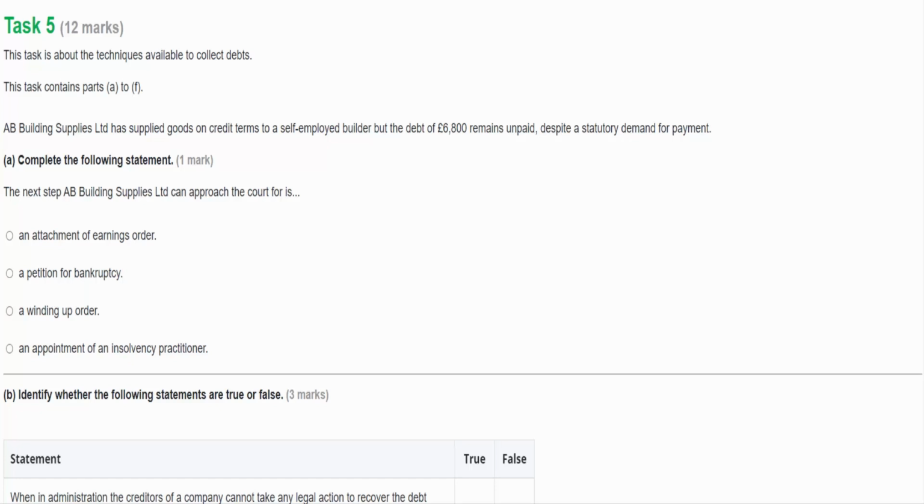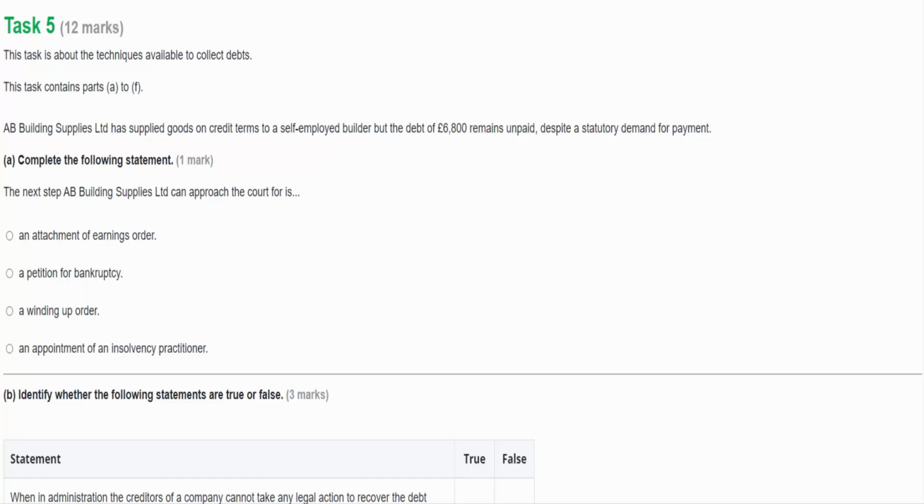Normally, we'd make this demand within 4 months of the debt, but if it's older than 4 months, then you can go to the court and explain why there's a delay. But normally, if this debt is more than 6 years old, then we can't use this statutory demand tool. So we've done the statutory demand, so what can we do next then?